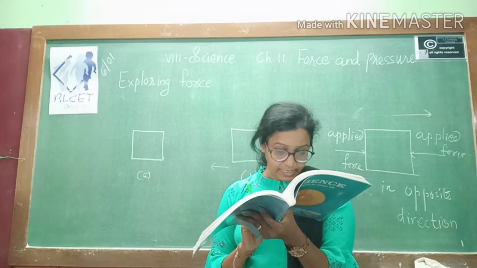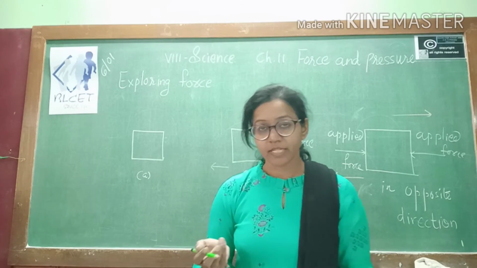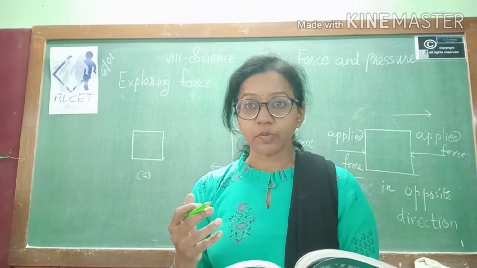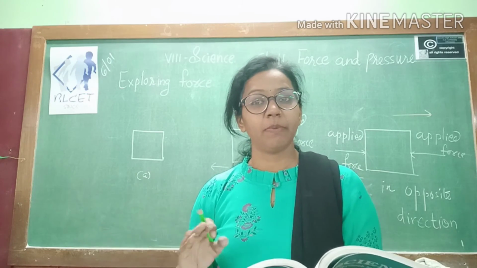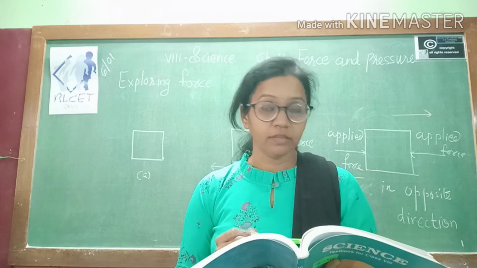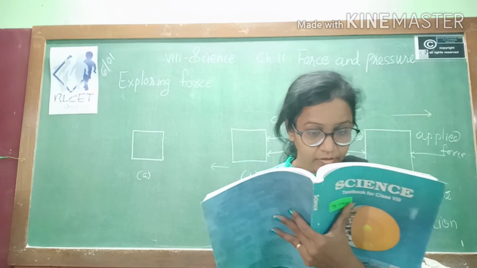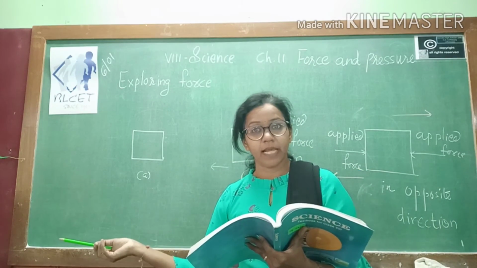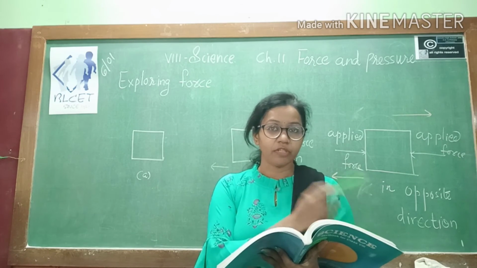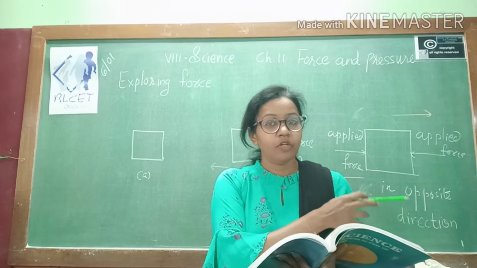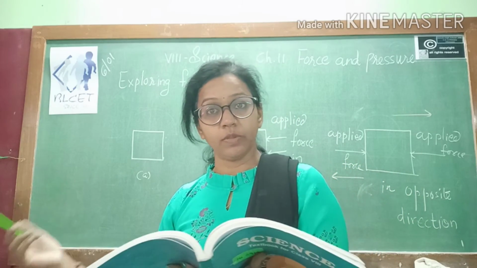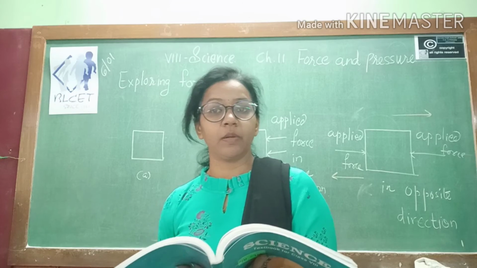Have you ever seen a game of tug of war? Obviously you are very familiar with this game. The same game is over here. In this tug of war, if both the teams are applying the same force, there is no change in the movement of the rope. If one team is applying more force, obviously the rope will move in that direction. If another team is applying more force, then the rope will move in that particular direction. So the force is the same as in that tug of war. Who is applying more force? According to that, the object will move in that particular direction.